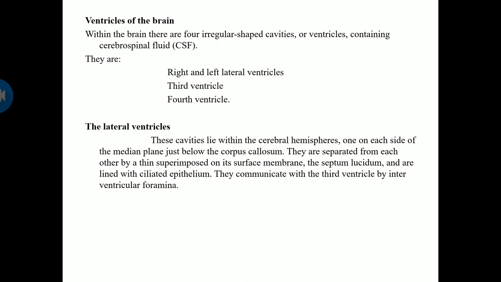Next is the ventricles of the brain. Within the brain there are four irregular shaped cavities called ventricles, which contain cerebrospinal fluid. What are the four ventricles? The right and left lateral ventricles, on the right side and left side, then the third ventricle and the fourth ventricle.